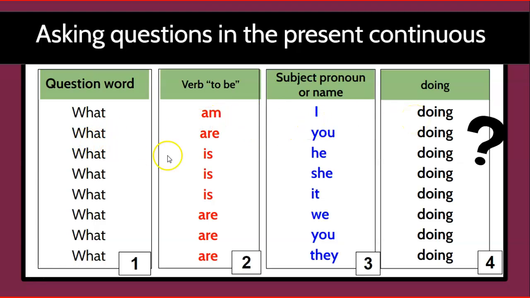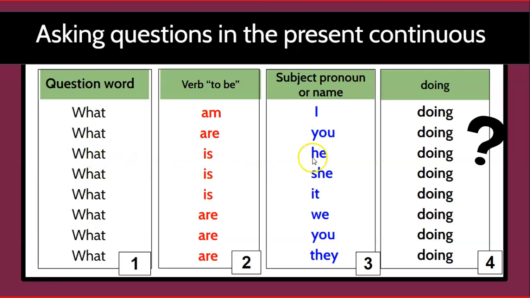What are you doing? This is very strange for people learning English because when you ask the question, the subject and verb are switched. The verb comes first and then the subject, which is the opposite of a statement. So this confuses people sometimes.